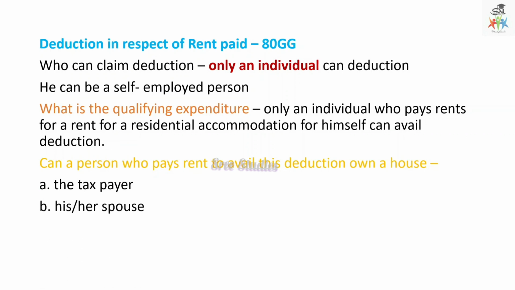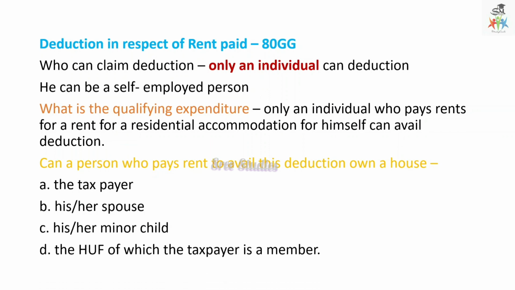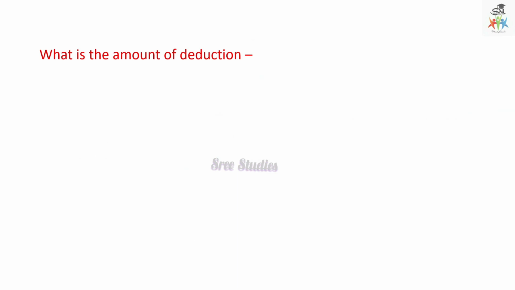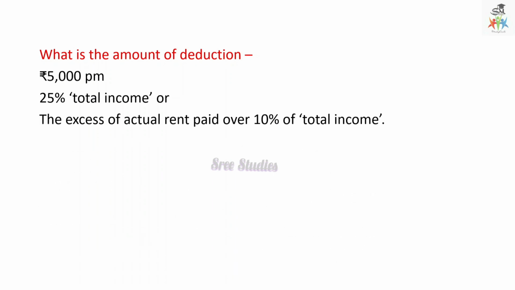The taxpayer, or his spouse or his minor child, or an HUF of which the taxpayer is a member should not own a house. What is the amount of deduction? Rupees 5,000 per month, 25% of total income, or the excess of actual rent paid over 10% of total income, whichever is less, is allowed as a deduction.